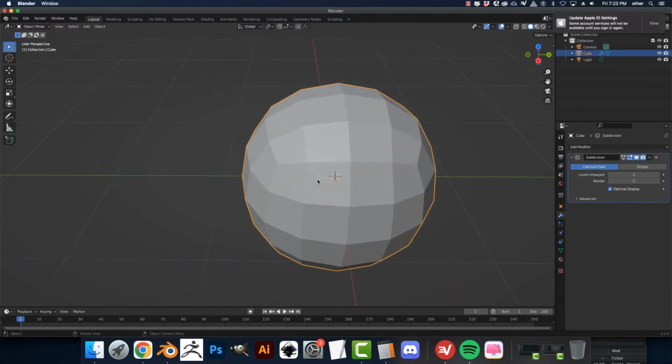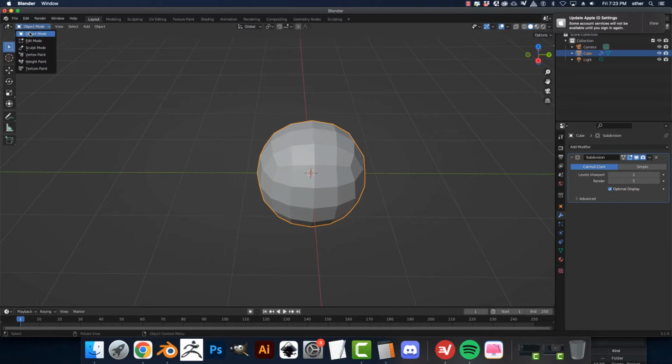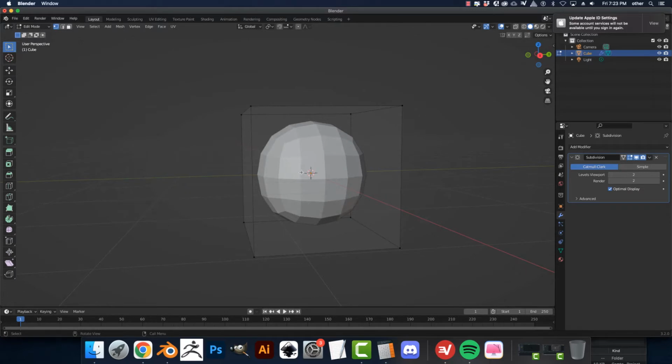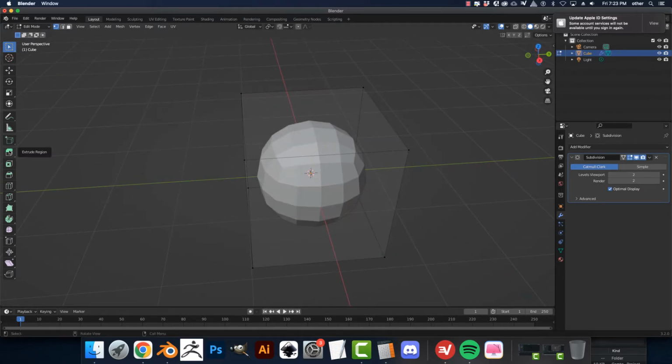So in order to edit this, we have to go into Edit Mode. And you'll find the original box. So this box represents this shape. And we can use our three tools that we learned last time: the Extrude, Inset, and Insert Edge Loop.